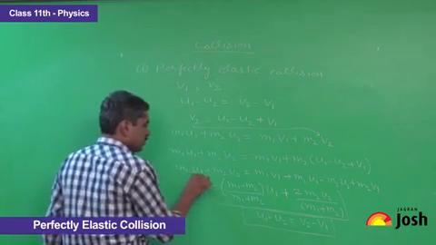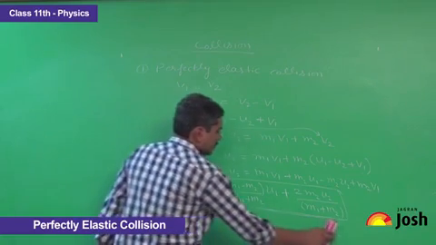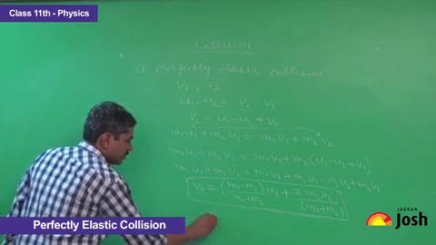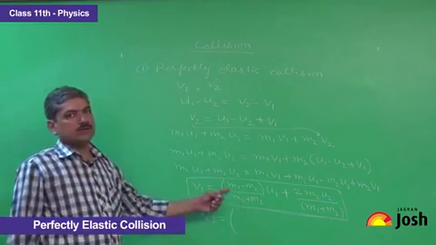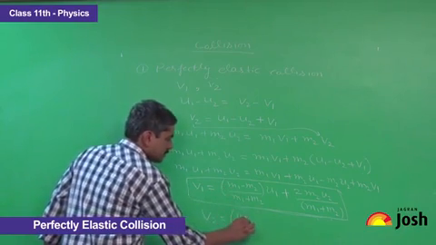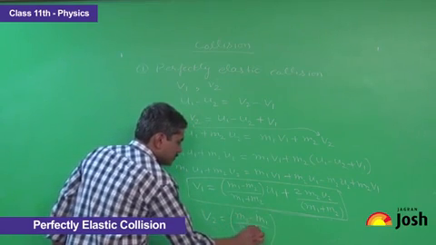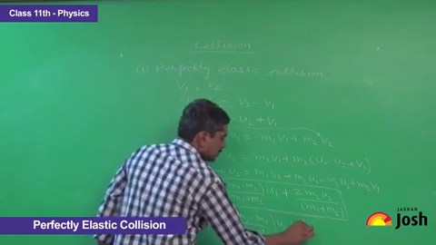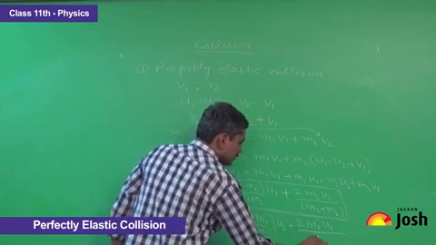This is the result for obtaining the velocity of the first object. Similarly, we can find the velocity of the second object, that is v2: in the place of 1 write 2, in the place of 2 write 1. So we will get it as (m2 minus m1) upon (m1 plus m2) into u2 plus twice m1 u1 upon (m1 plus m2).